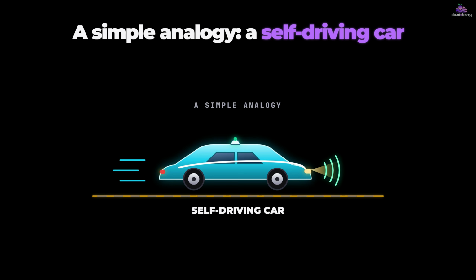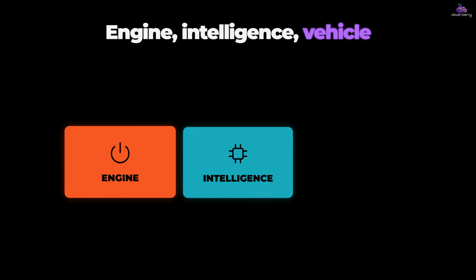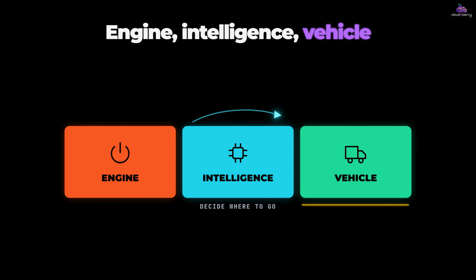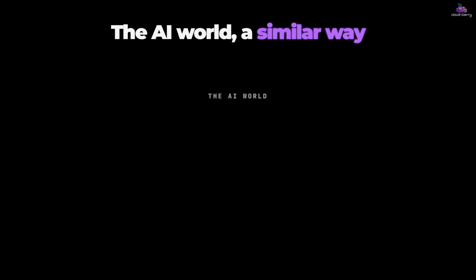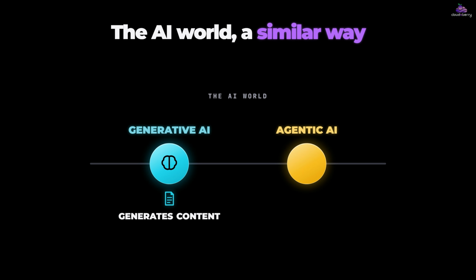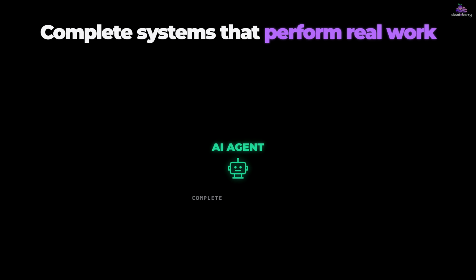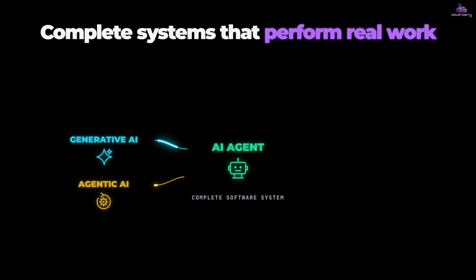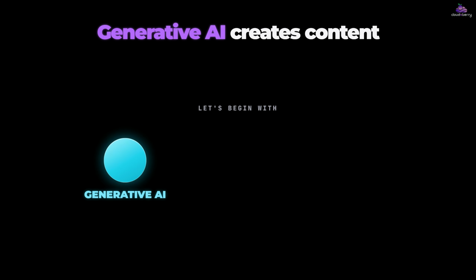Imagine a self-driving car. It needs an engine, it needs intelligence to decide where to go, and it needs the actual vehicle that drives on the road. The AI world works in a very similar way. Generative AI is the brain that creates content. Agentic AI is the ability to reason and plan. AI agents are complete software systems that use both to perform real work. Let's begin with generative AI.